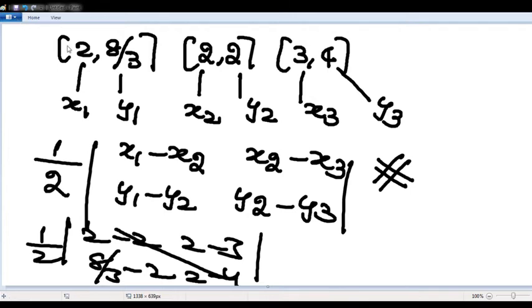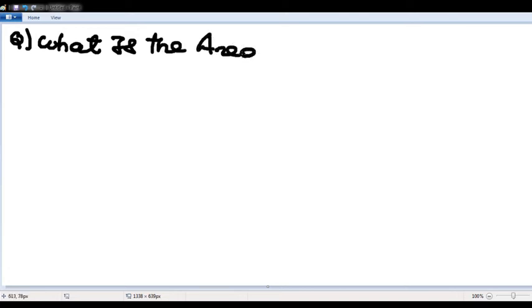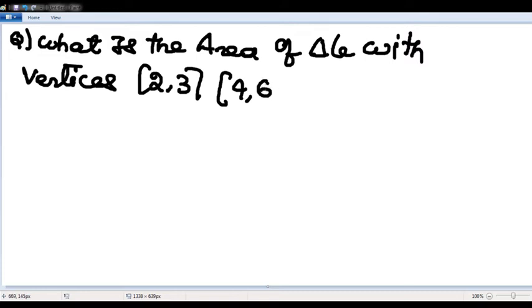Now, next question. Please write down. What is the area of the triangle with vertices 2, 3, 4, 6, 5, 9? What is wrong, Abhinav? Can you please explain with a proof? What is the area of the triangle with vertices 2, 3, 4, 6, 5, 9?